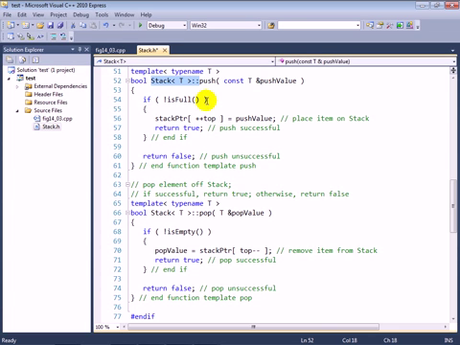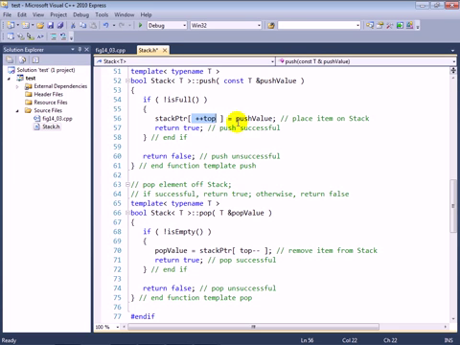As long as the stack's not full, we will take the current element of the stack PTR array that's been dynamically allocated, assign push value to that element, and increment the top integer, which represents the top of the stack, at the same time. So in terms of the order in which things happen here, first we'll increment the top counter. That moves us from whatever the previous location was to the next position within the stack. If the stack was empty, that moves us to element 0. Then we assign a value to the stack pointer dynamically allocated array.